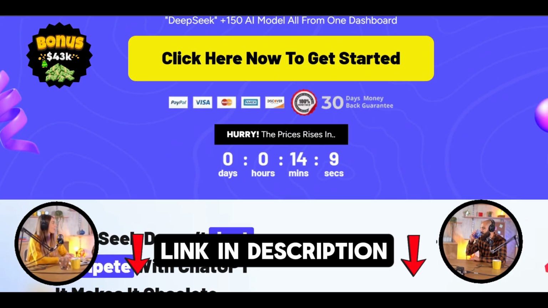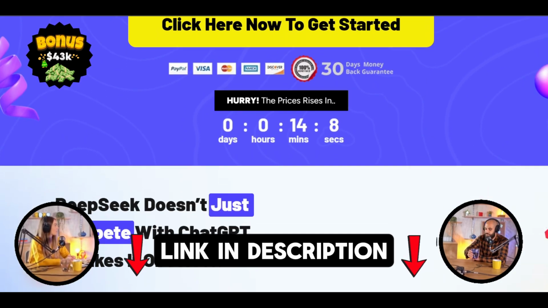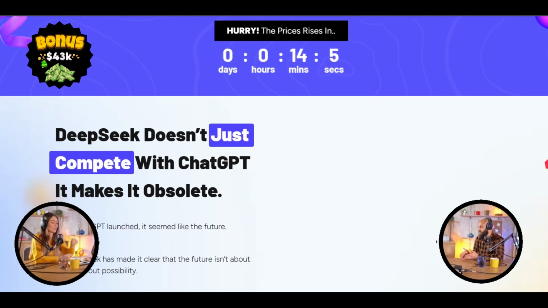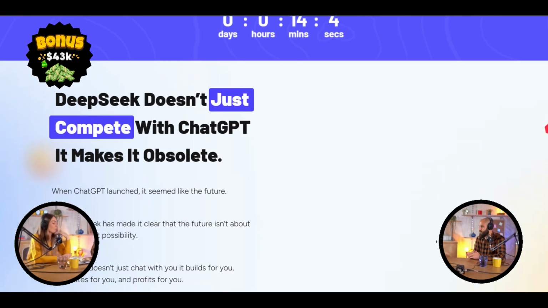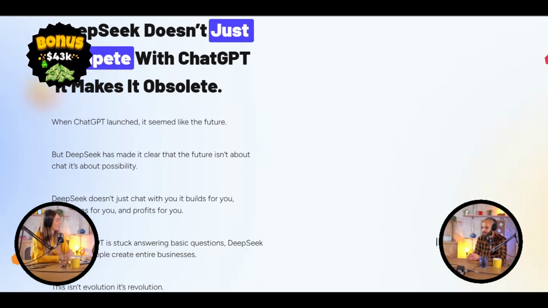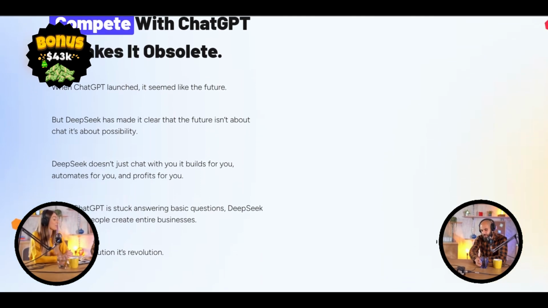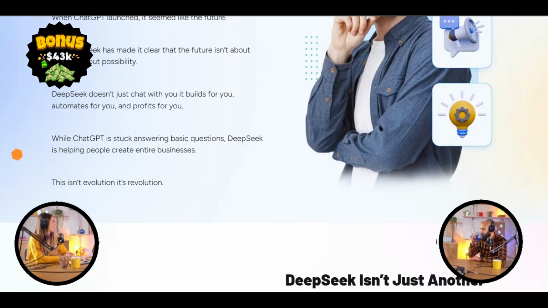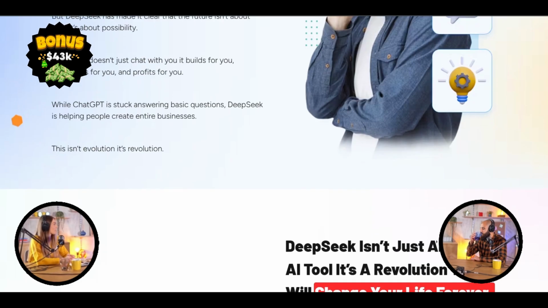Yeah, it seems that way. But it's important to remember that AI is still a relatively young technology. And while DeepSeek is impressive, it's not a magic bullet. Right. It's a tool. And like any tool, its effectiveness really depends on the skill and the experience of the person using it. It's like giving someone a fancy new power drill. Doesn't mean they can suddenly build a house if they have no idea about carpentry.